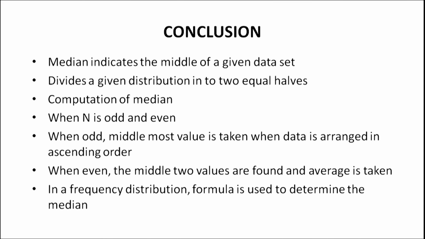Now, coming to the conclusion, the median indicates the middle value of a given set, and the median divides a given distribution into two equal halves. Median can be computed even when the number of scores is odd or even. When odd, the middlemost value is taken when data is arranged in order. When the number of scores is even, the middle two values are found and the average is taken as the median.